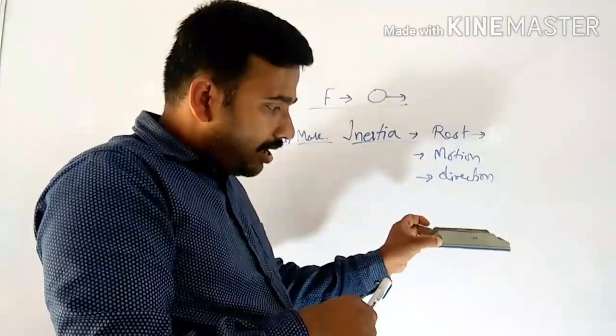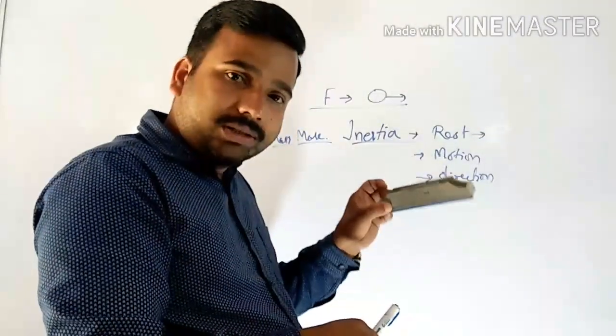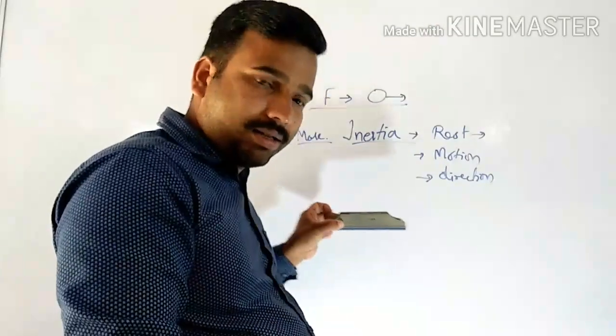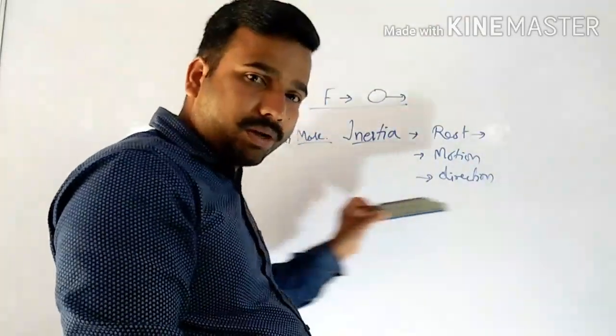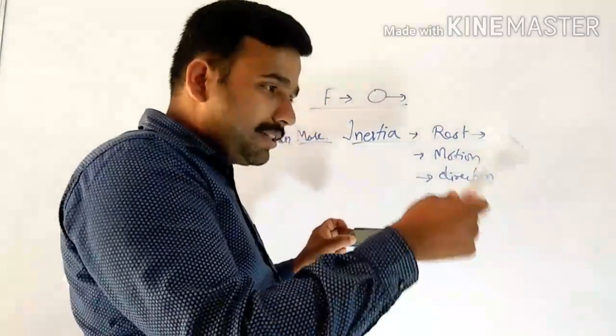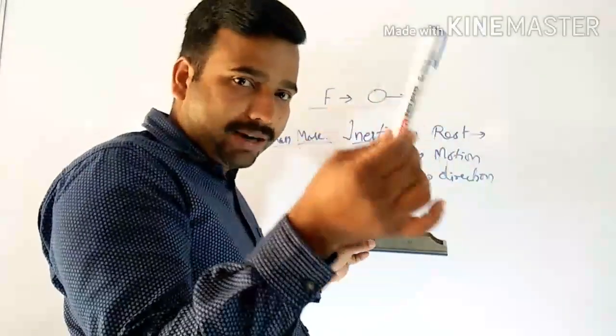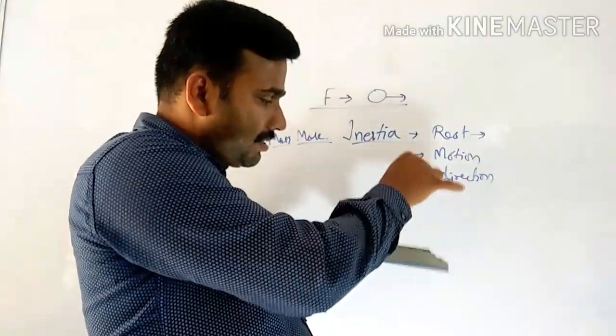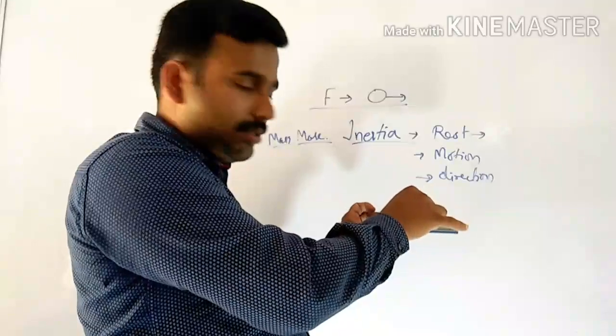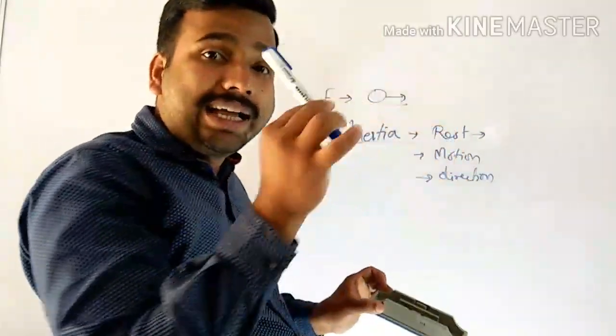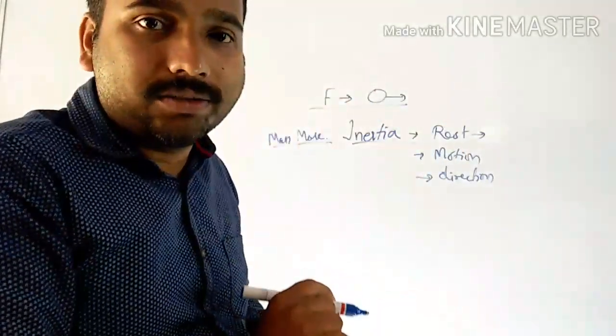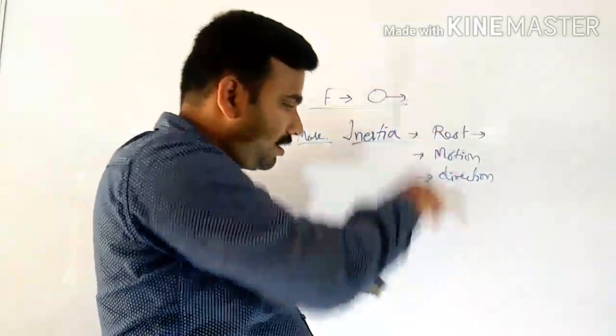So here I am applying a force onto this duster. As a result, I am moving it or pulling it back. So at the same time, what happens to this marker? The marker is just in contact with this particular duster, but it has a tendency to remain in the state of rest. As a result, it will fall directly.